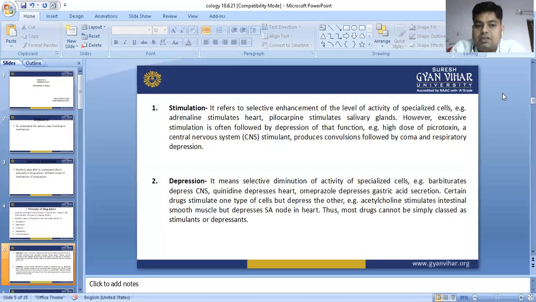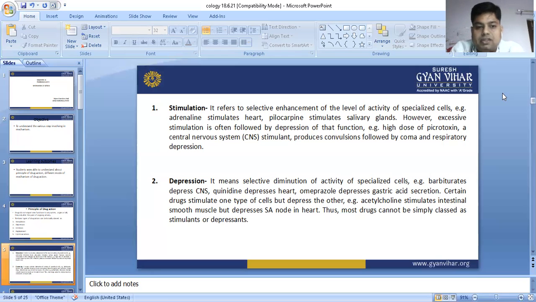However, excessive stimulation is often followed by depression of that function. If any organ is working out of control, working continuously beyond its capacity, then it will get exhausted. You can say it will depress because lactic acid is formed in the particular cells, or the general performance of the cells goes down. So stimulation is often followed by depression of the function.